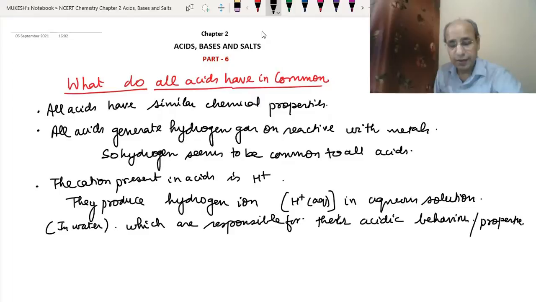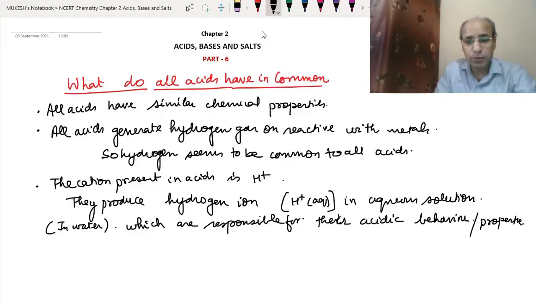Now we can have a better definition for acids: these are the compounds which produce hydrogen ions on dissolving in water. This is how we can define an acid.